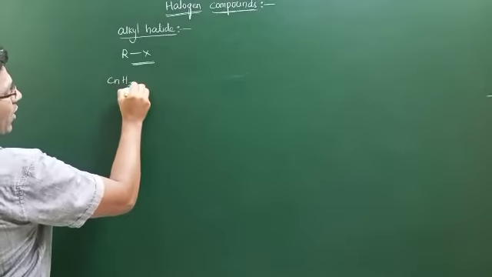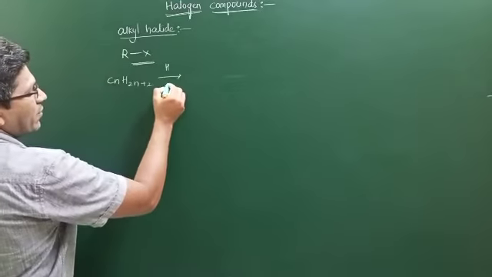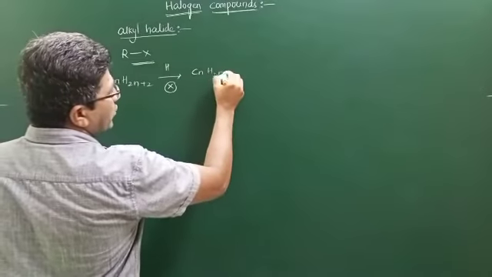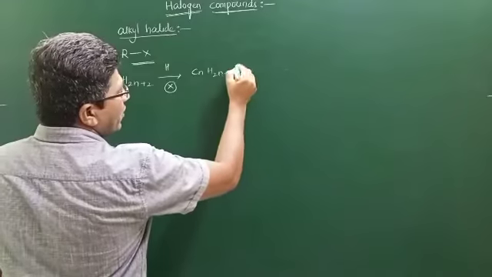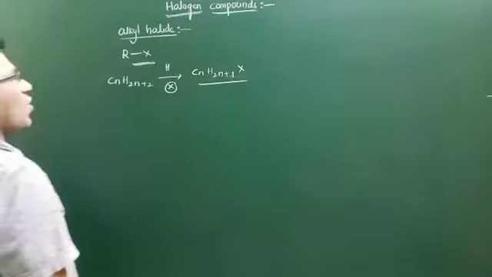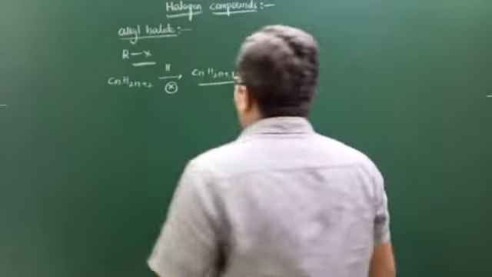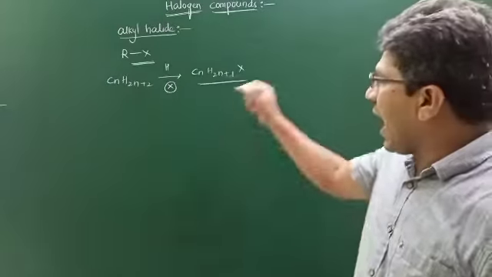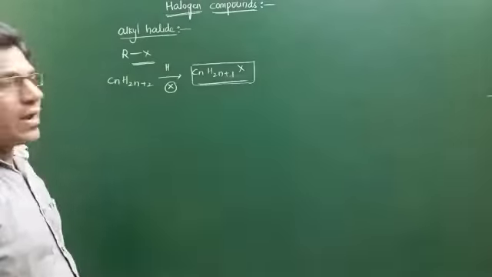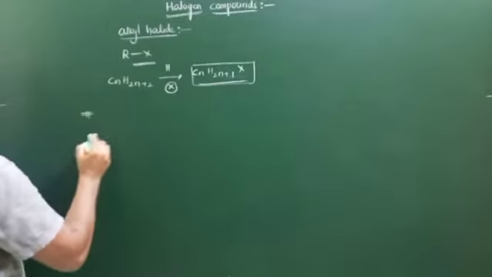See how to define alkyl halides. Go to the general formula of alkane, CnH2n+2. In that, if one of the hydrogen atoms is replaced by a halogen, it gives CnH2n+1X. This is the general formula of alkyl halides. So how to define? One of the hydrogen atoms of an alkane replaced by a halogen gives haloalkanes. So this is the general formula of haloalkane, CnH2n+1X. Next, classification